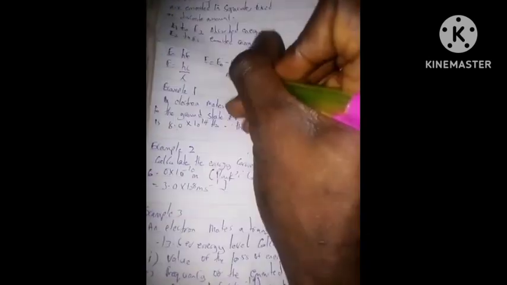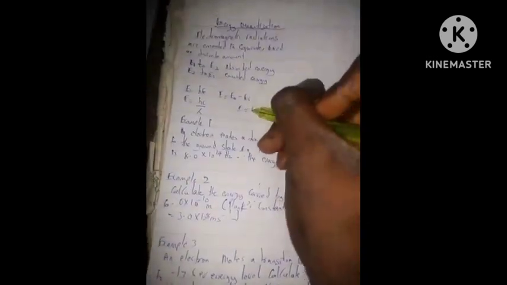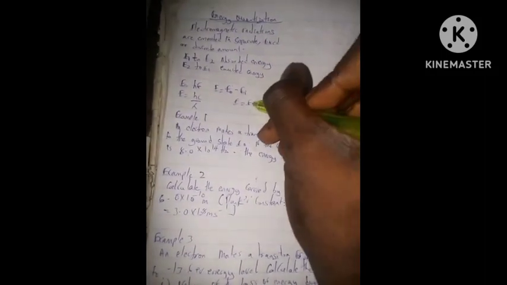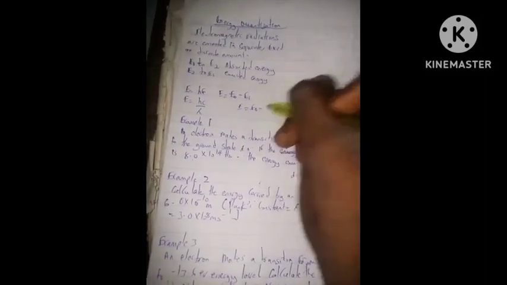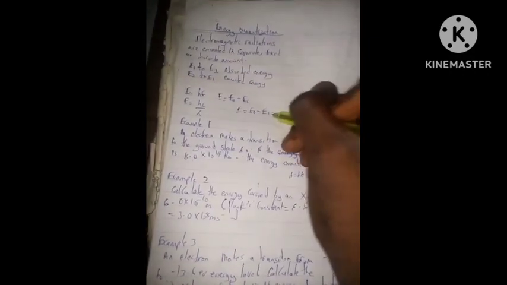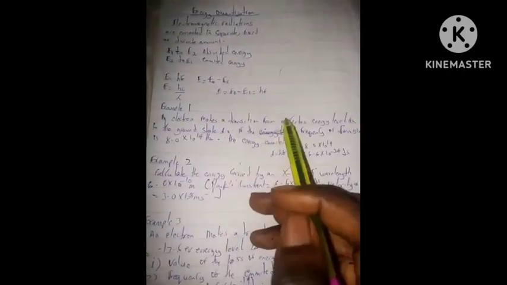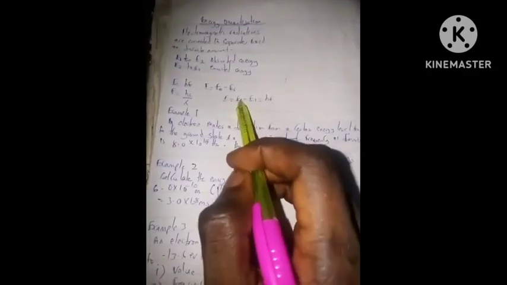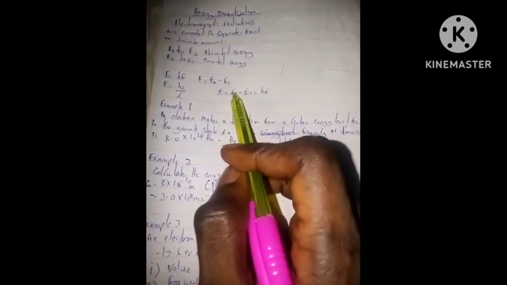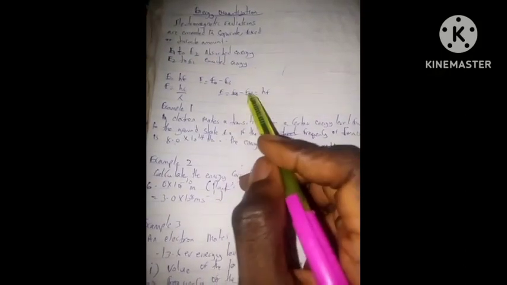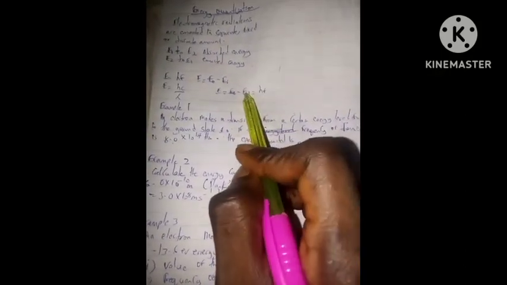So we have E. When you look at it, they said it jumped from... You should know that this E is equal to E initial energy level minus the final energy level, which is equal to hf. It said an electron makes a transition from a certain energy level. This is the energy level it was before it jumps to the ground state, which is this final state. You understand me?